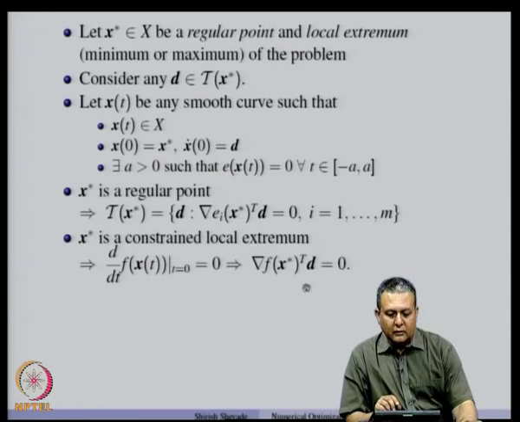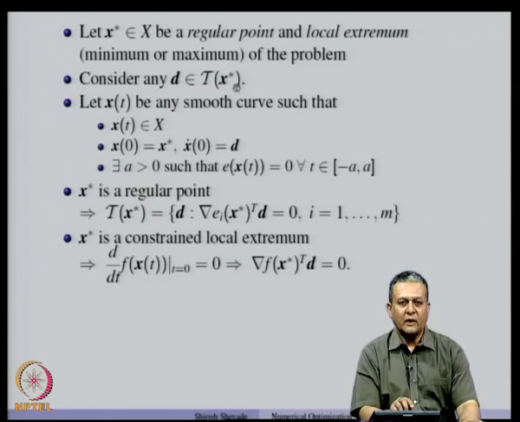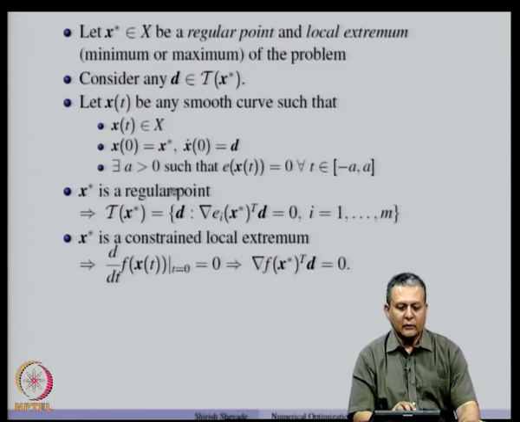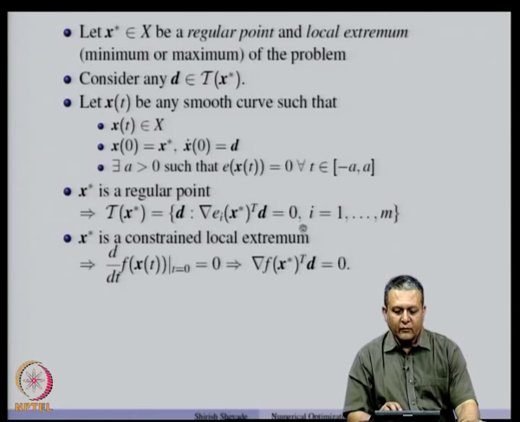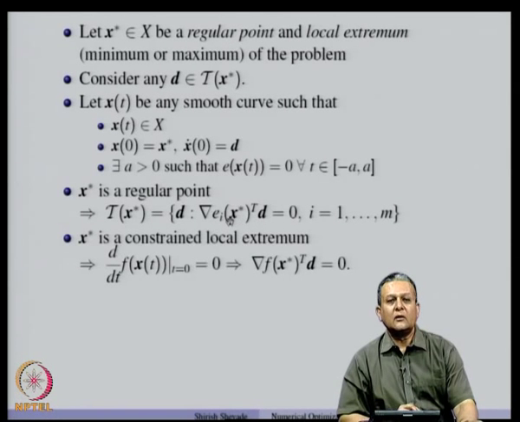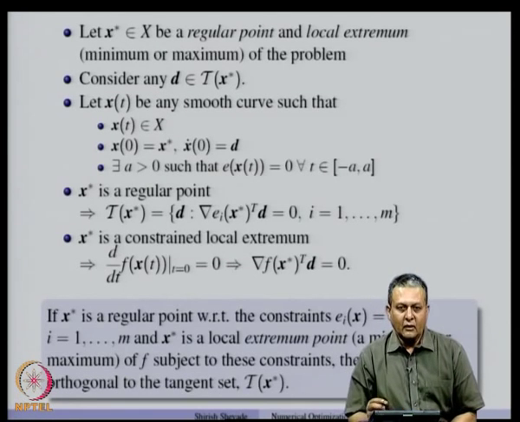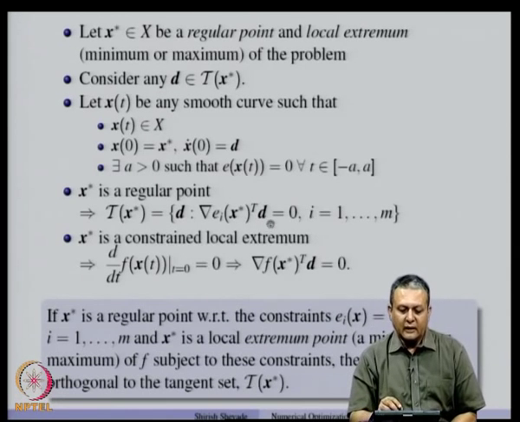Now, you will see that we have considered any d which was from the tangent set, and the tangent set is characterized by this under the regularity assumption, and if x star is a local minimum, then this holds. So, from this we will see that gradient f x star is orthogonal to gradient E i x star for all i's, or in other words, gradient f x star is orthogonal to the tangent set T x star.